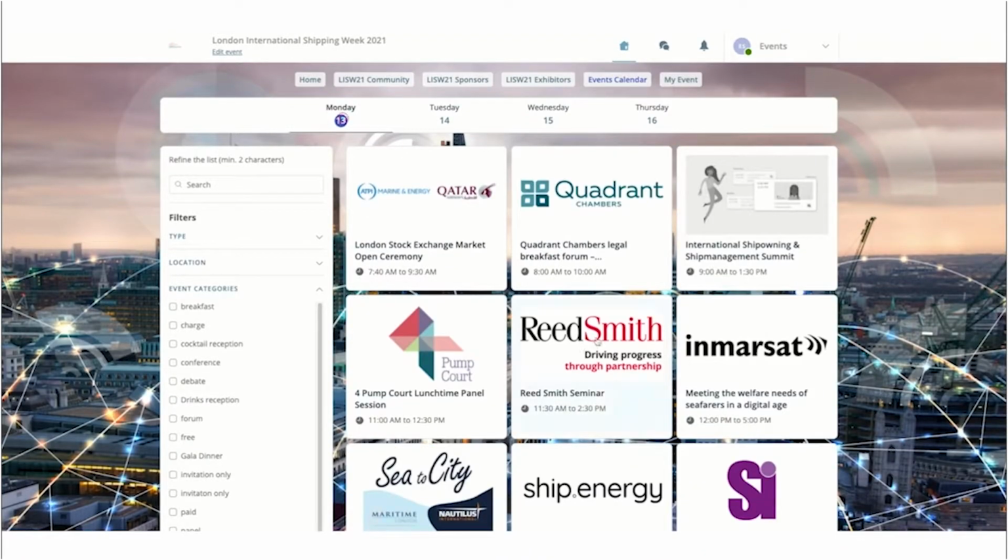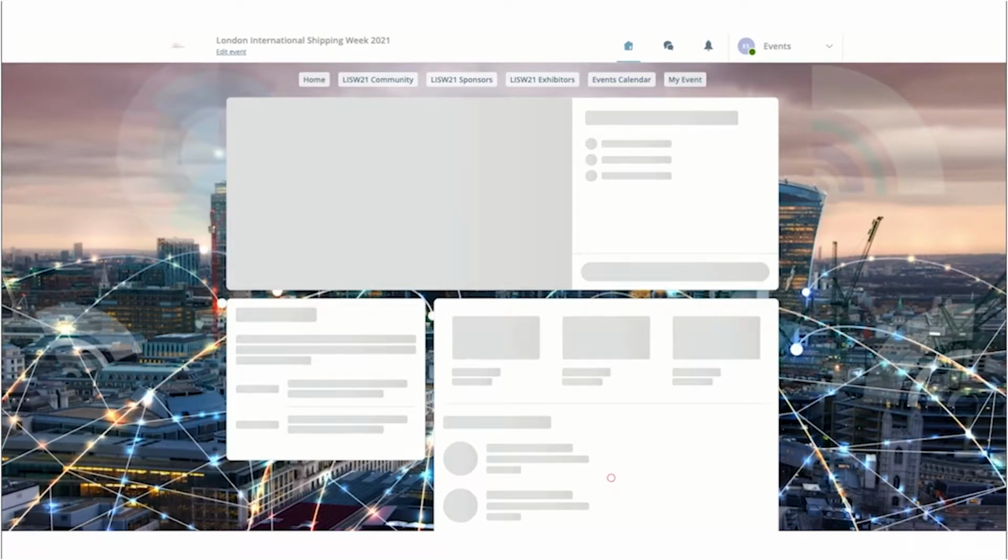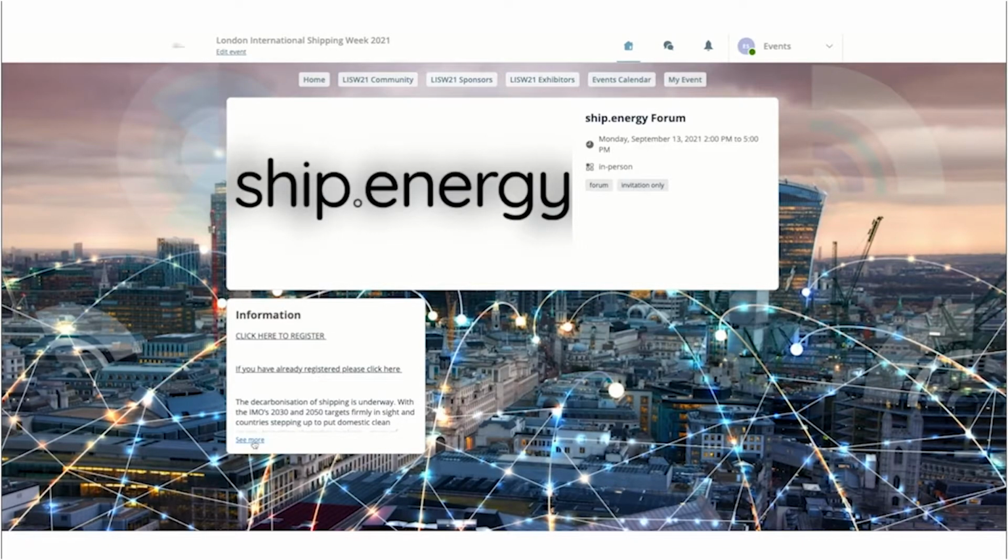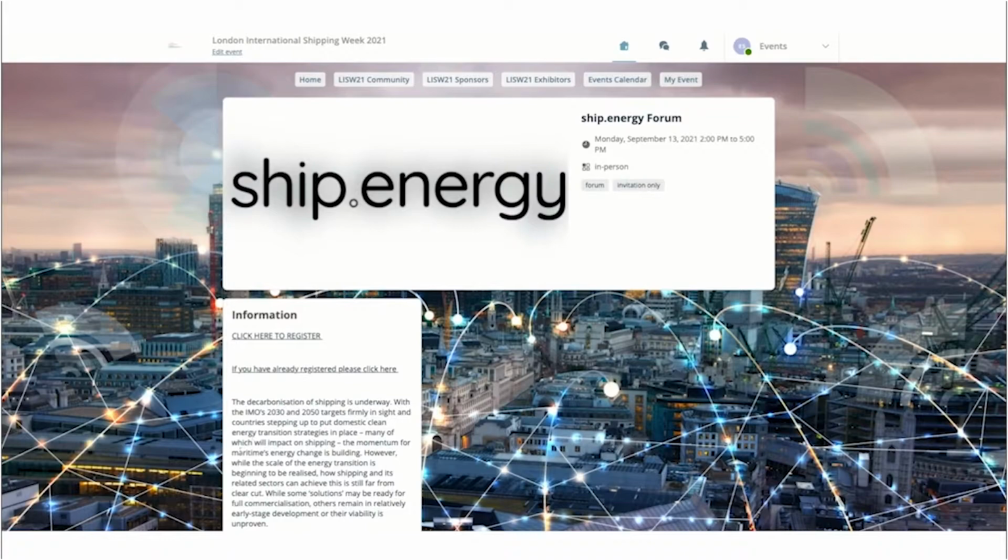So for each of the events, you can click on them. This will have some more information about that particular event. And if it's something that as an attendee, I would want to attend, I would have to register for that. So a link to the URL for that registration page will be visible at the top here, which is clickable and will take me directly to the registration page. So in this case, it's Eventbrite, and I will then be able to register easily for that particular event.